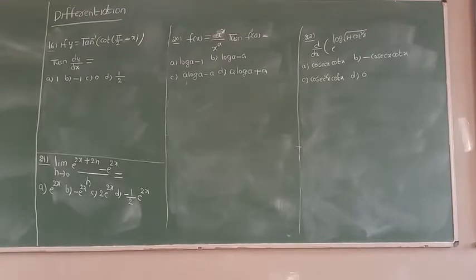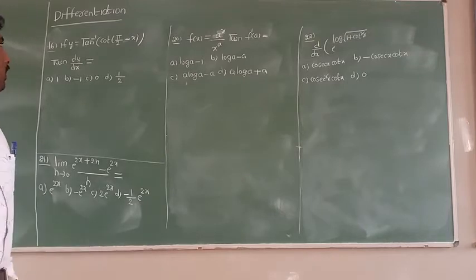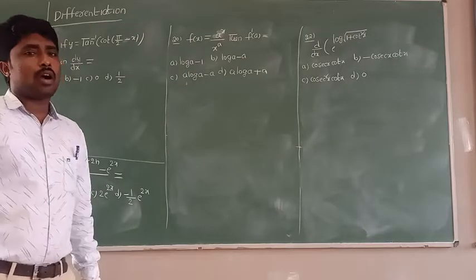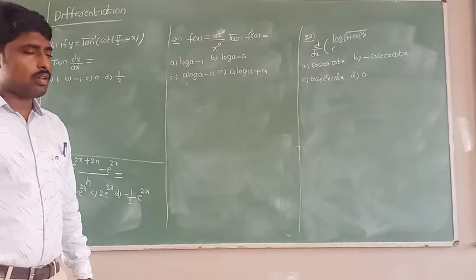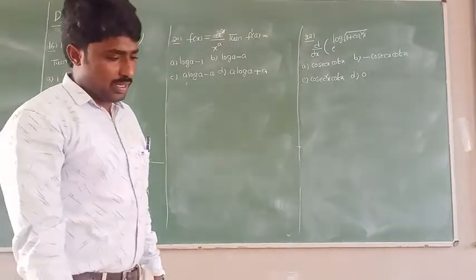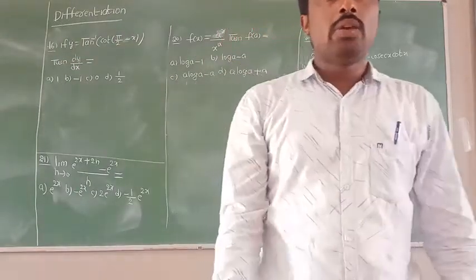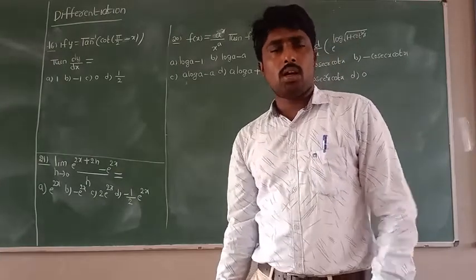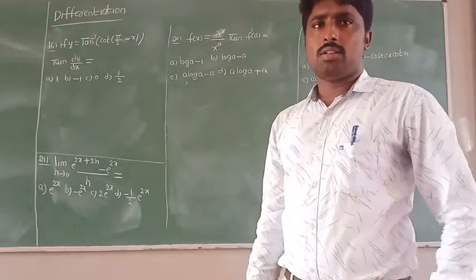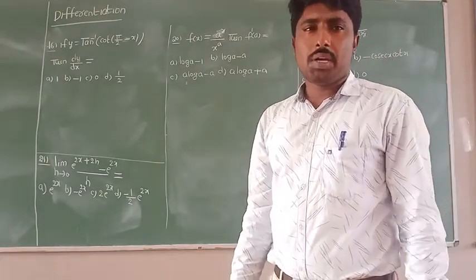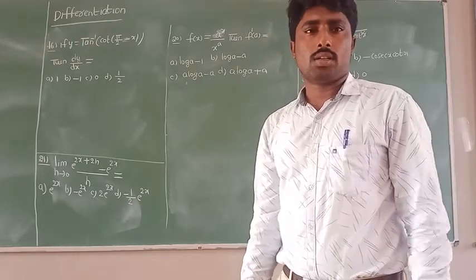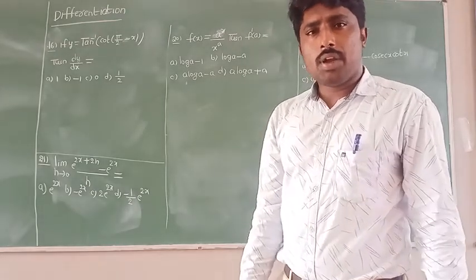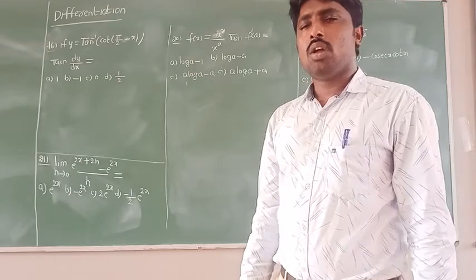Now once again see the problems, everyone. So they have given the 16th problem. If y equal to tan inverse of cot of pi by 2 minus x, then what are they asking here, dy by dx. Okay, here you need to revise the trigonometric formula. So I'll ask the formula, try to revise it. Cot of 90 minus theta, which is equal to what? Cot of 90 minus theta is equal to tan theta.